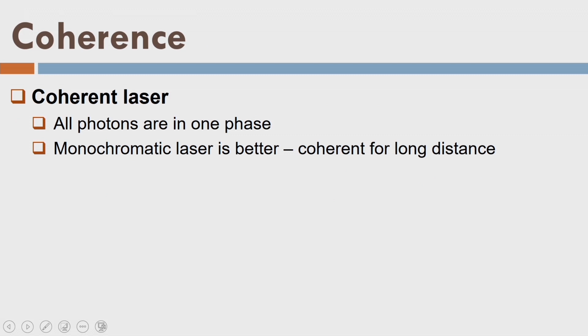Now coming to the next property, coherence. All the photons in a laser have the same phase. Before explaining coherence, I would like to give one simple example. During the march past, the soldiers move their hands in one rhythm. That means when all the soldiers are moving, they either raise their hands or lower their hands together, moving along a certain direction on a straight track or maybe a curvilinear track.